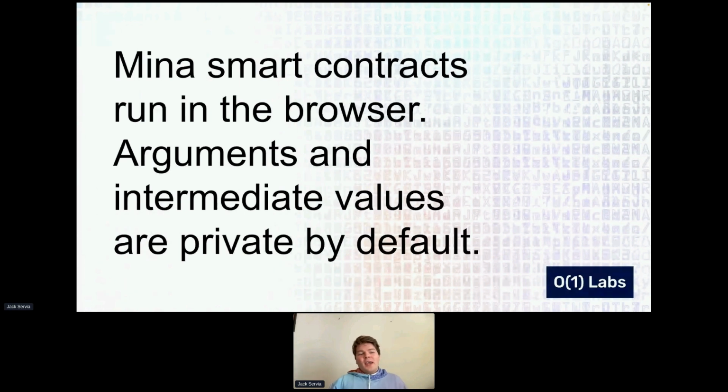And so what you can do to get around this is store commitments to things. Let's say I have a piece in a game and I want to commit to the place that it is so that I can't teleport all over the place willy-nilly, but I also don't want to tell anybody where I am. I can take my location, let's say it's an X and Y coordinate, and hash it and store that hash on the blockchain. And then the next time that I want to make a move, I can pass in my location and we can check if that location matches the hash that we have stored on chain, and then make our move, get to a new location, and then hash that and store that on chain.